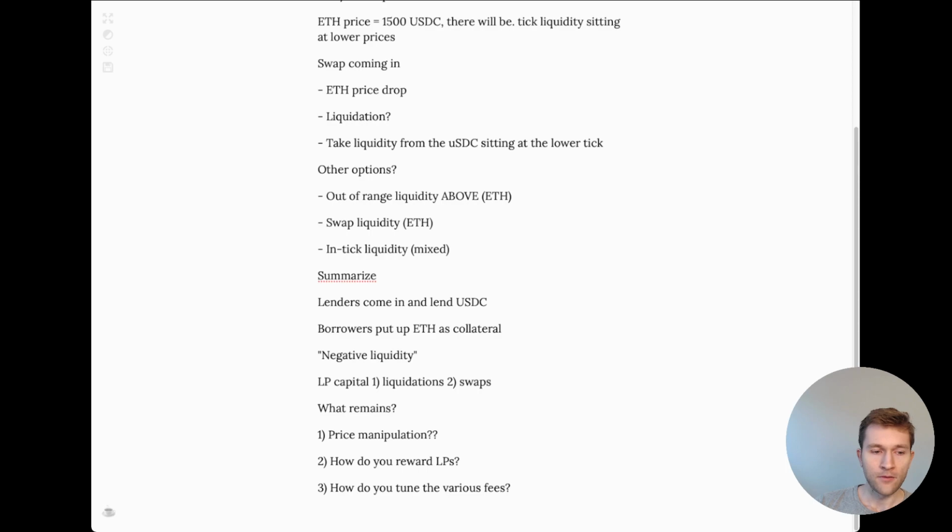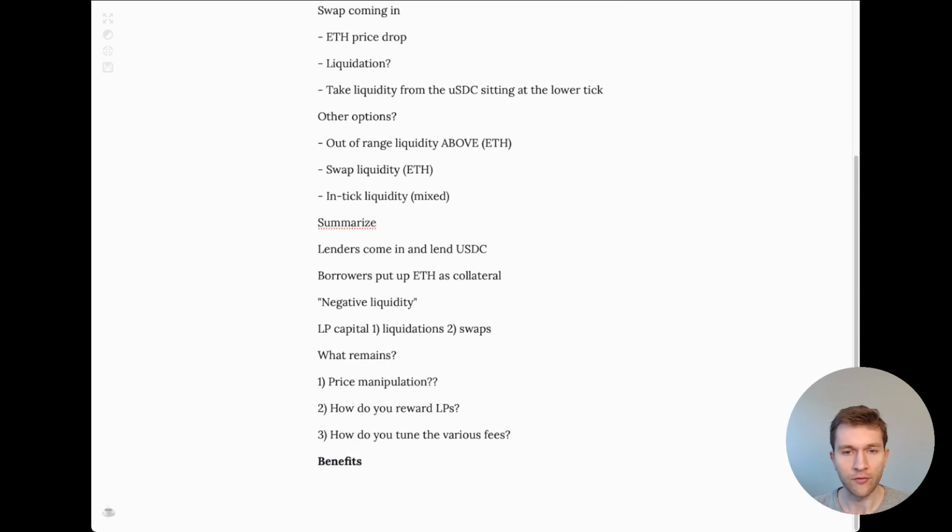Okay, what are the benefits of this? Why is this interesting? Why is this different from a traditional lending protocol? Well, there's a couple, and a lot of them boil down to risk management.